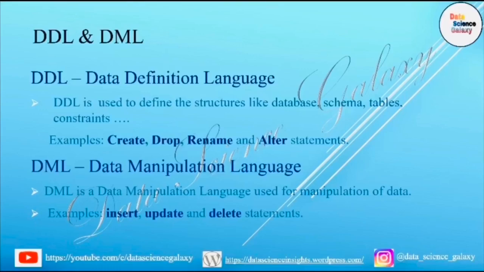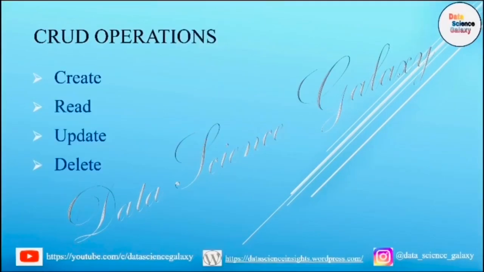Let's now look at DML. DML stands for Data Manipulation Language. It is used for manipulation of the data, as the name itself suggests. The examples are insert, update and delete. We shall again talk later in the video about how these commands work, what each one of the commands actually means. The most frequently performed operations on a database are popularly called CRUD operations. CRUD stands for Create, Read, Update and Delete. I shall demonstrate this in detail later in the video.